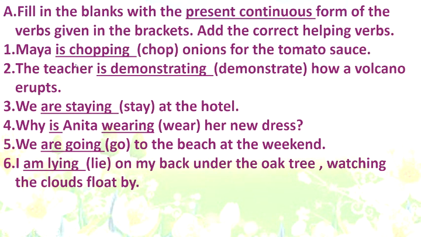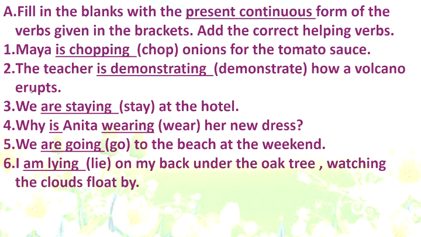Okay? Next, the teacher is demonstrating how a volcano erupts. Teacher is singular, so is, and demonstrating in the spelling, E will not come. Remember the rule. We have to drop the E. Okay? Number 3. We are staying at the hotel.